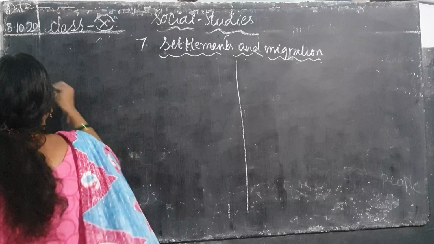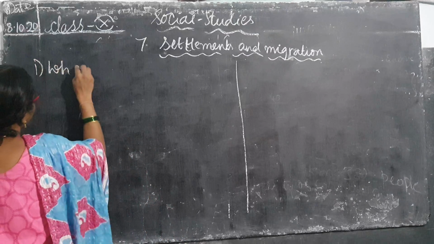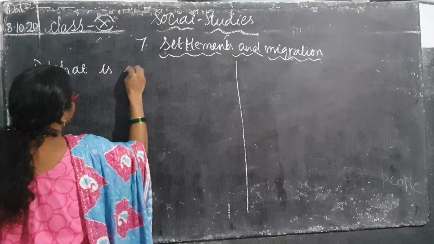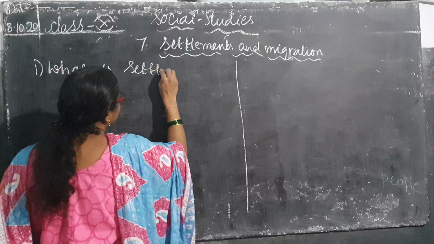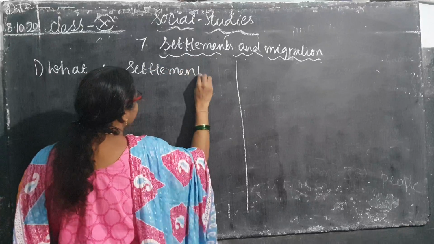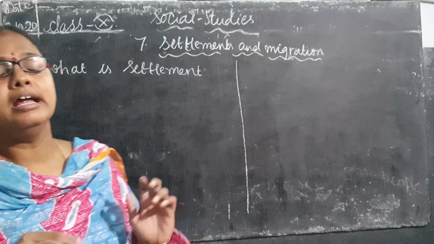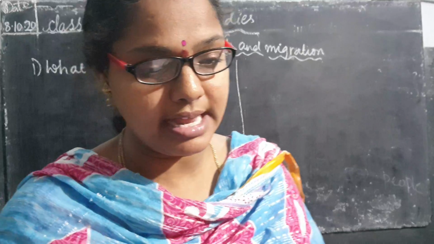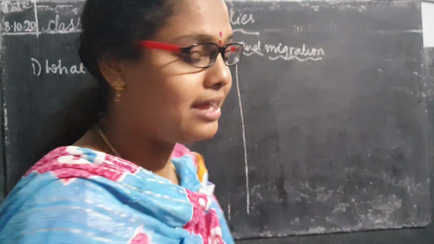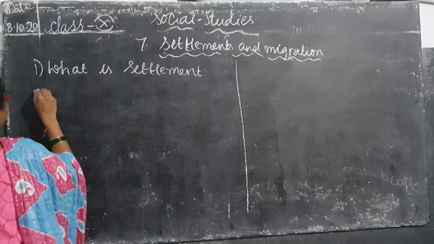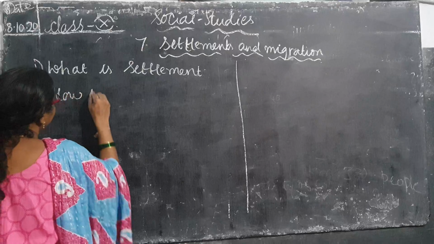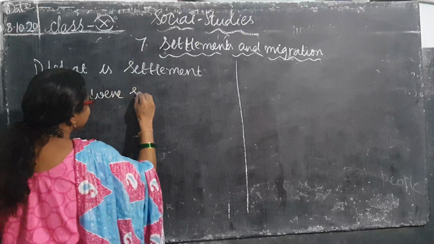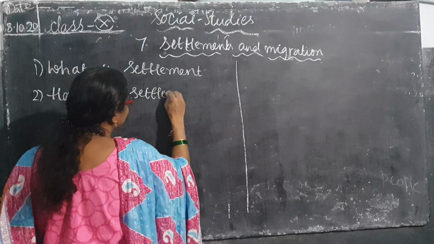Actually, what is our first point in our textbook? What is a settlement? How are the people living? Please go through your textbook. The first paragraph is what is a settlement. What is the second point, children? How did settlements begin?